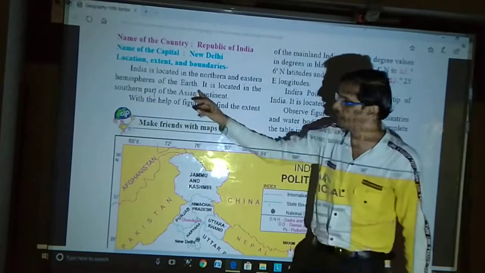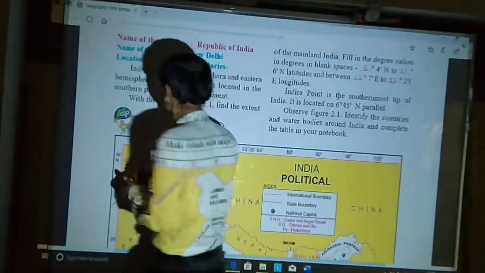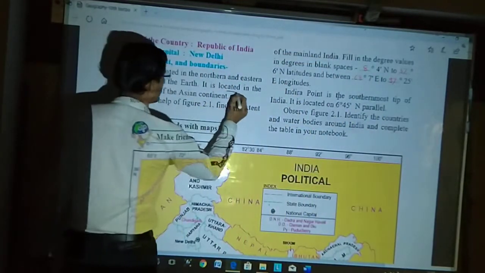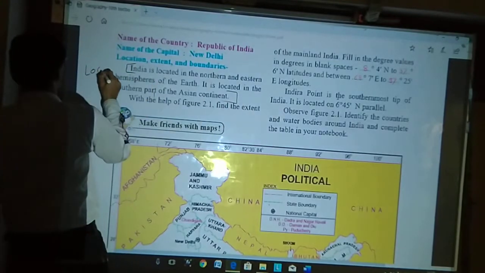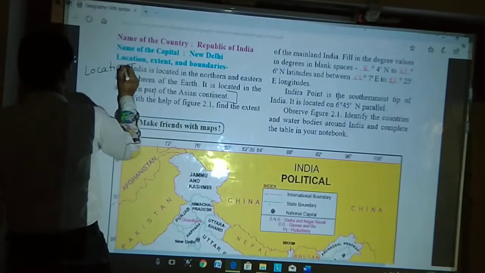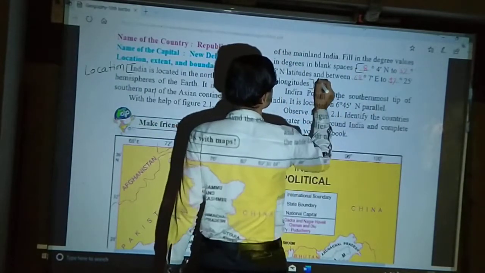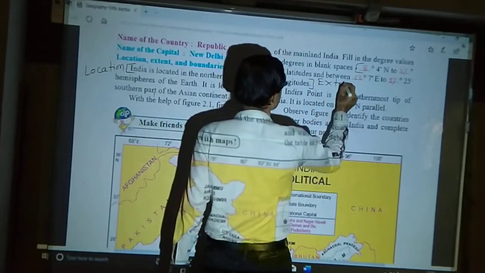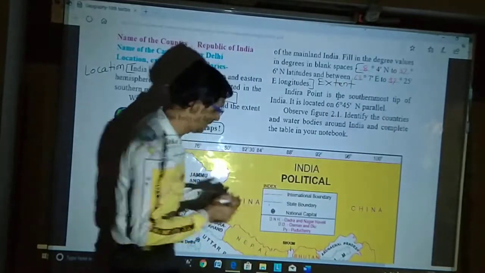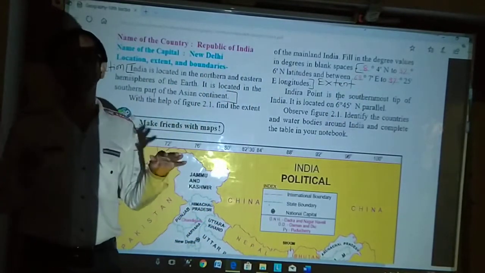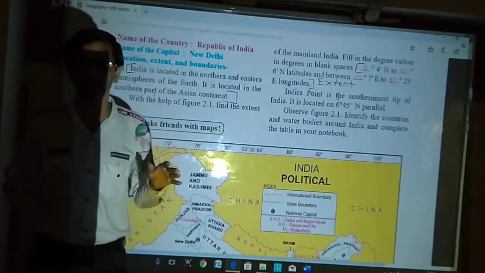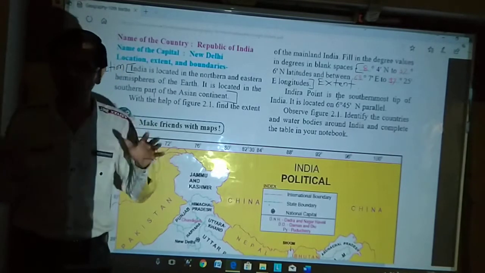This is nothing but the location, and this is nothing but the extent. Understand it? I already told you there is a difference between location and extent. Location and extent are not the same.